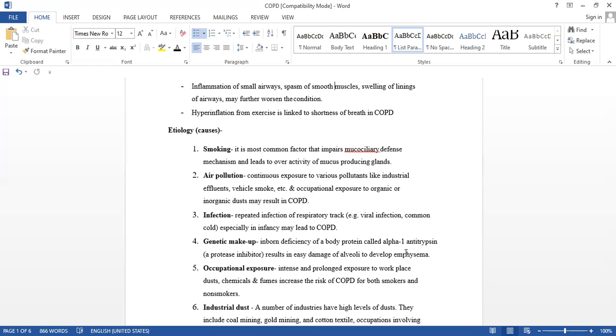So occupational exposure means intense and prolonged exposure to workplace dust, chemicals, and here I mentioned the fumes, for both smokers and non-smokers.